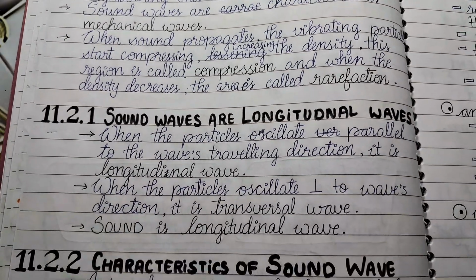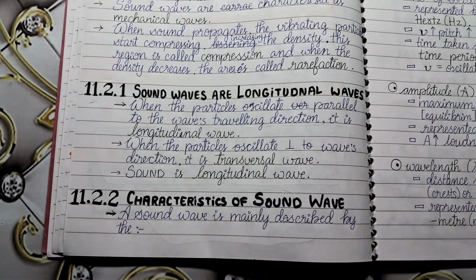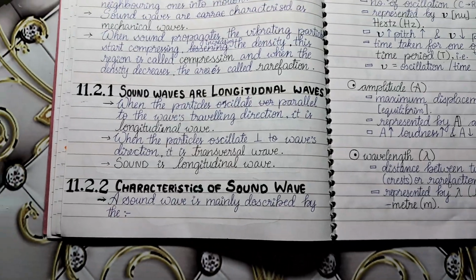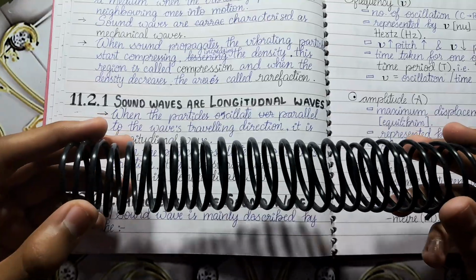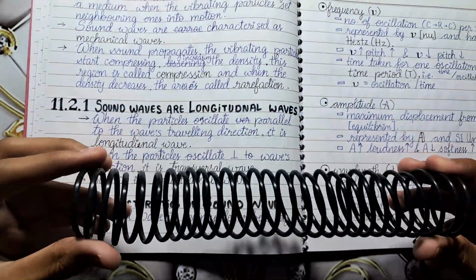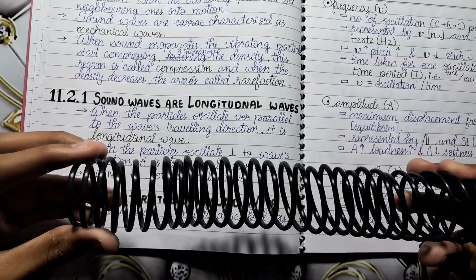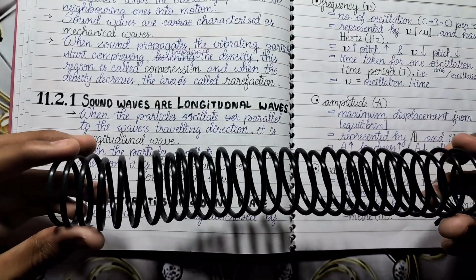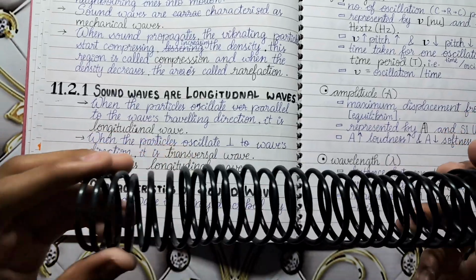Then comes 11.2.1, which is a little bit of an experimental question, because I have to show you something that is related to a spring. You can try it at home too. So this is a spring that can be used to show these rarefactions and compressions. When the sound wave is traveling, it is longitudinal. Why? As sound travels in this direction, the particles vibrate in this direction only. If they are moving in this direction, they are longitudinal.